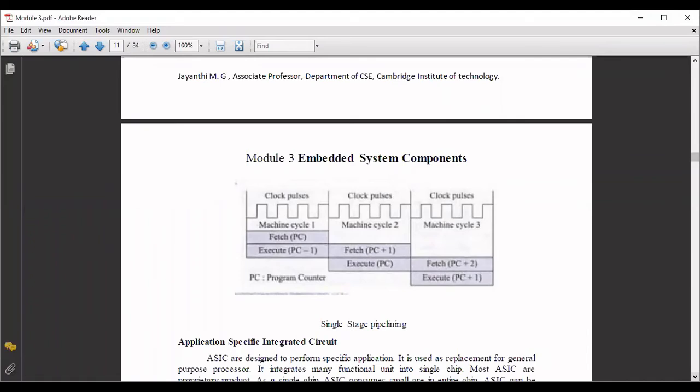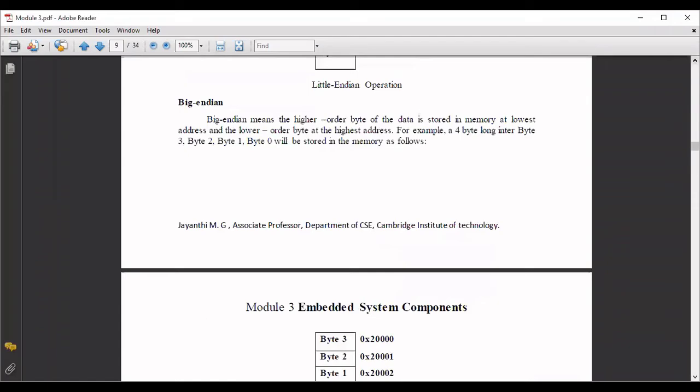When it goes to the next machine cycle, the next instruction, PC plus 1, will be fetched. The instruction fetched previously will go to the execute state. In the next machine cycle, the PC plus 2 instruction will be fetched, the PC plus 1 instruction will be executed, and the previous instruction will go to decode. So these are the stages of the single stage pipelining concept, shown using the diagram: in each clock pulse, clock cycle or machine cycle, how the fetch and execute operations are going to happen. These are the two important concepts which we discussed now.